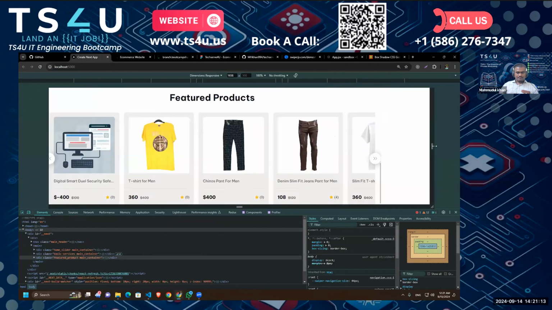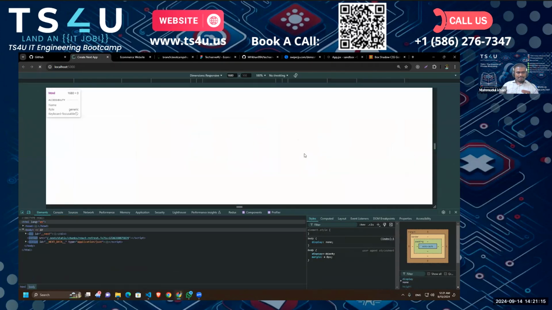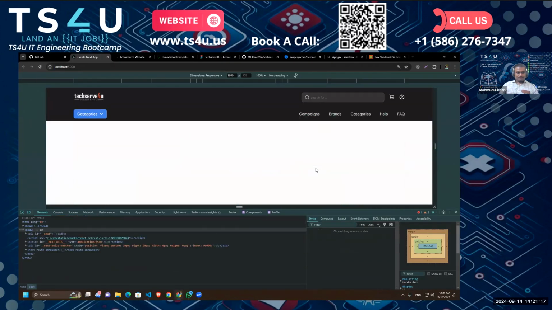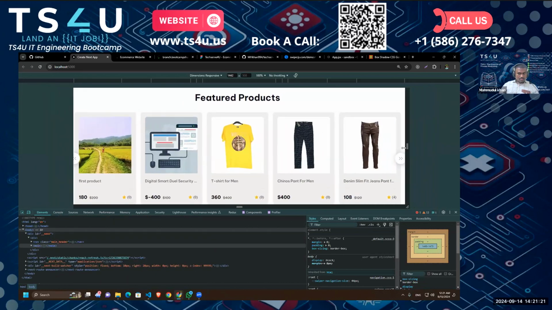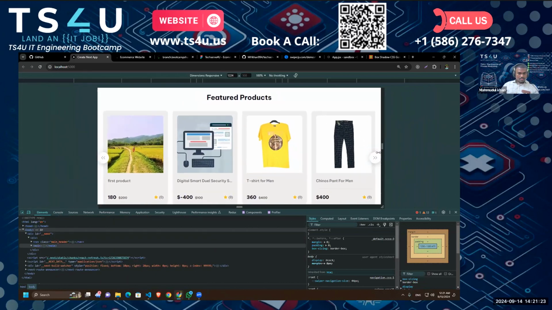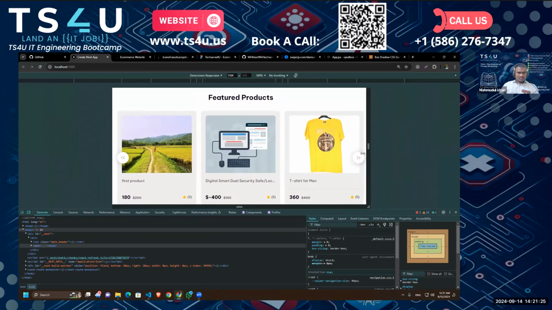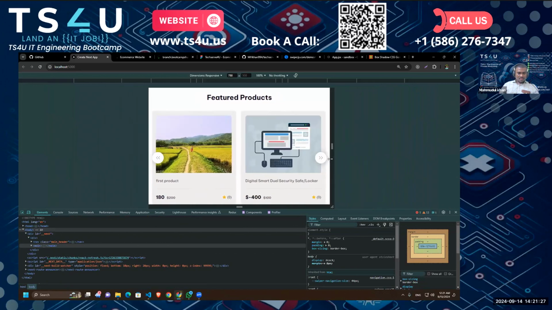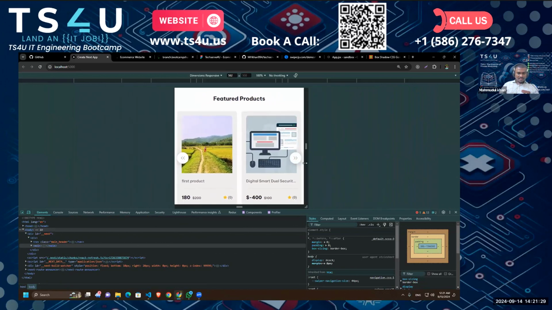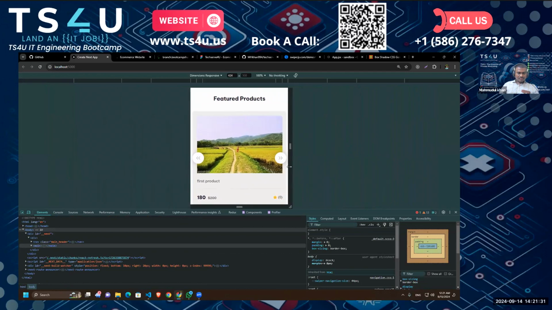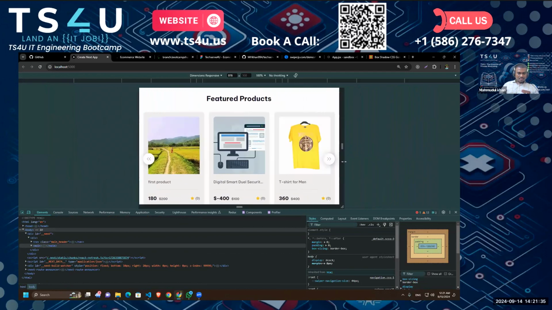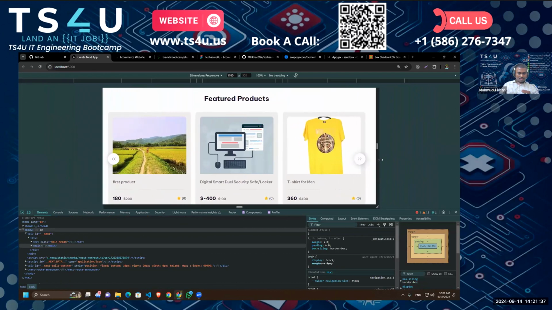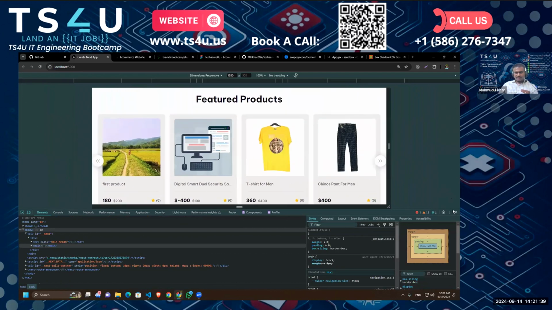Okay, you see after 1200 it comes inside the element. Yes, I think now it looks fine. Okay, great.